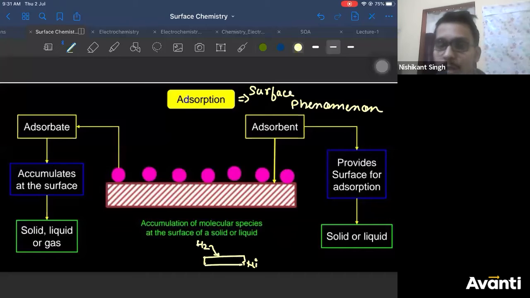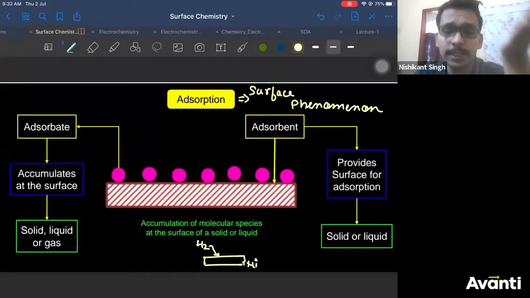blackboard or whiteboard, or you can take a marker and write with a marker on a whiteboard. Does the ink of the marker go into the whiteboard? The answer is no. It remains only on the surface of the board. Therefore, you will say it is an example of adsorption, right? So adsorption is a surface phenomenon, absorption is a bulk phenomenon. Is that point clear to you? Surface phenomenon is adsorption, and bulk phenomenon is absorption, right?